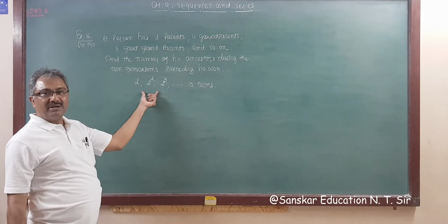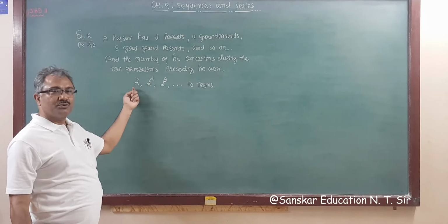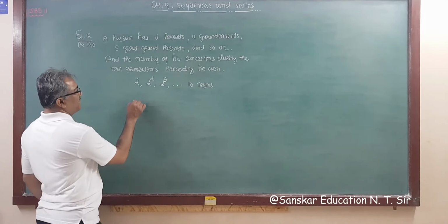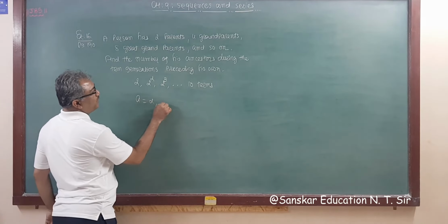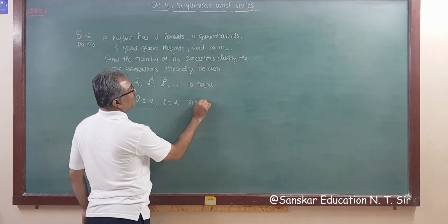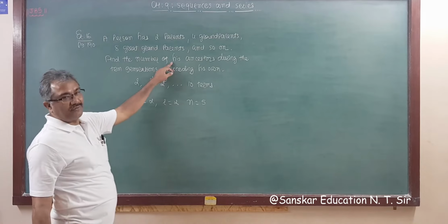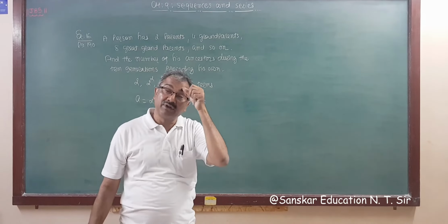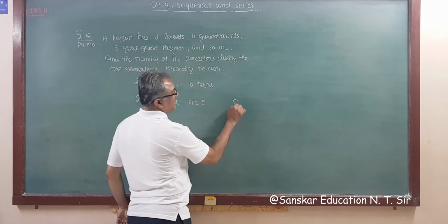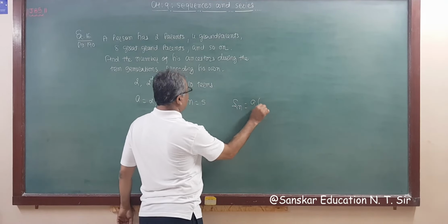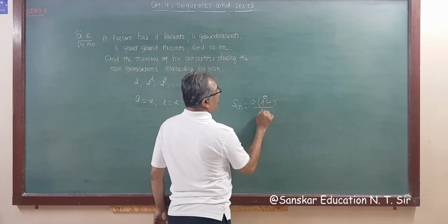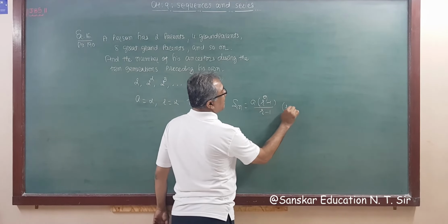So this is clearly a GP with ratio 2 square by 2, 2 cube by 2 square, which is always 2. So this is a GP where a is equal to 2, r is equal to 2 and n is equal to 5. We have to find the number of ancestors, meaning the sum, and for a GP Sn is a times r to the n minus 1 upon r minus 1, for r greater than 1, r not equal to 1.